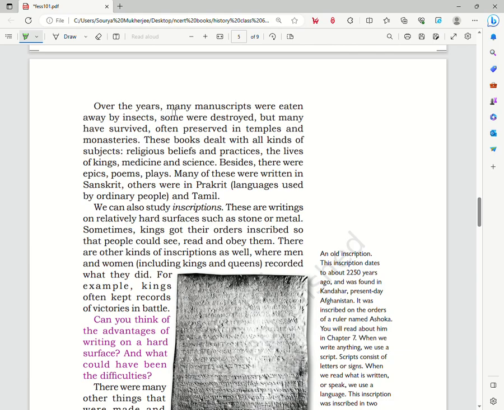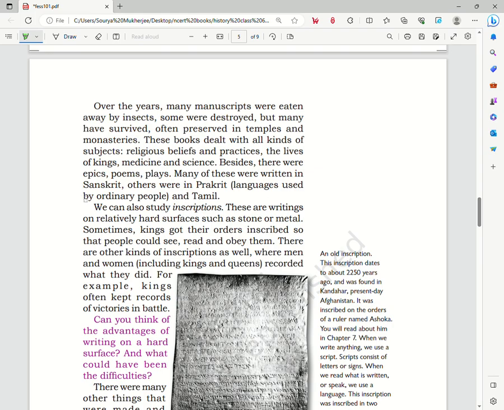Over the years, many manuscripts were eaten away by insects, some were destroyed, but many have survived, often preserved in temples and monasteries. These books dealt with all kinds of subjects: religious beliefs and practices, the lives of kings, medicines, and sciences, besides epics, poems, and plays. Many of these were written in Sanskrit, and others were in Prakrit, languages used by ordinary people, and Tamil.